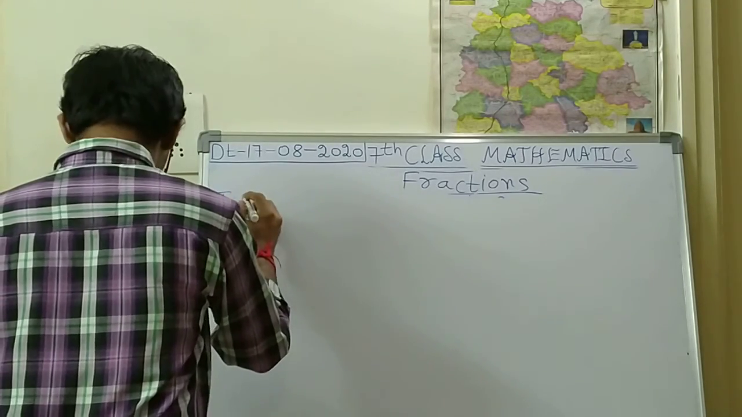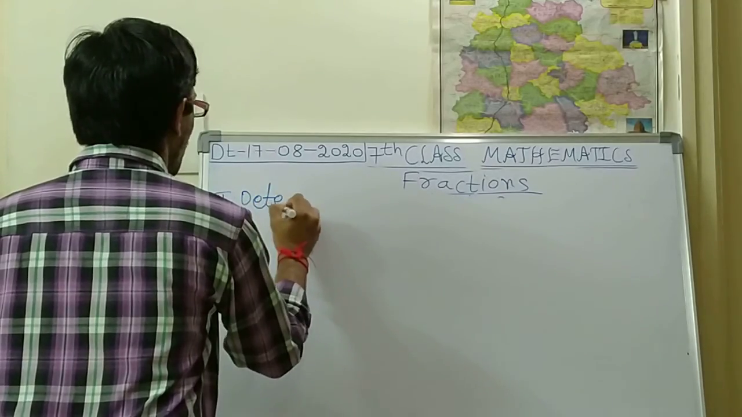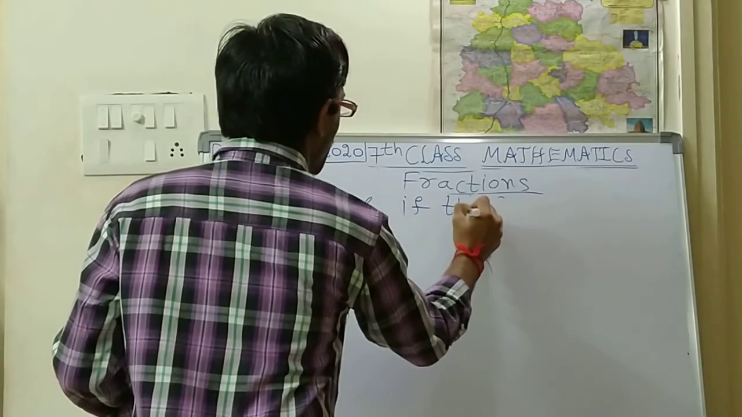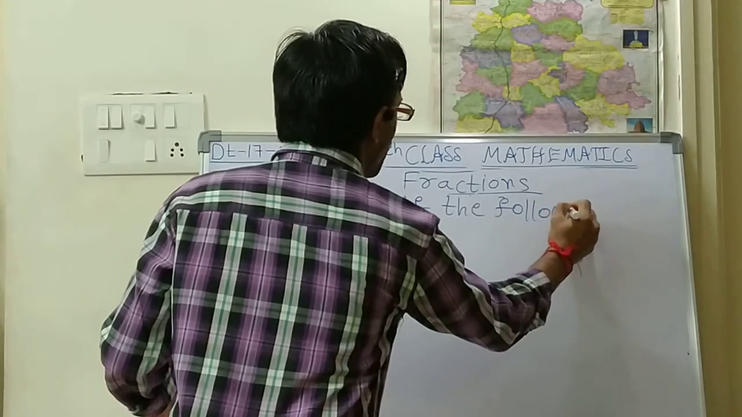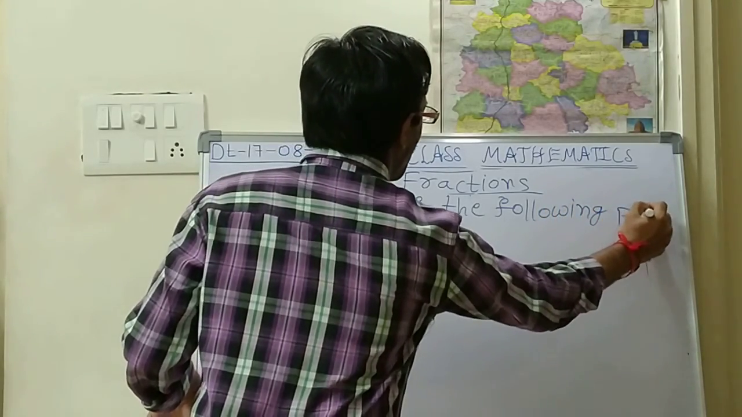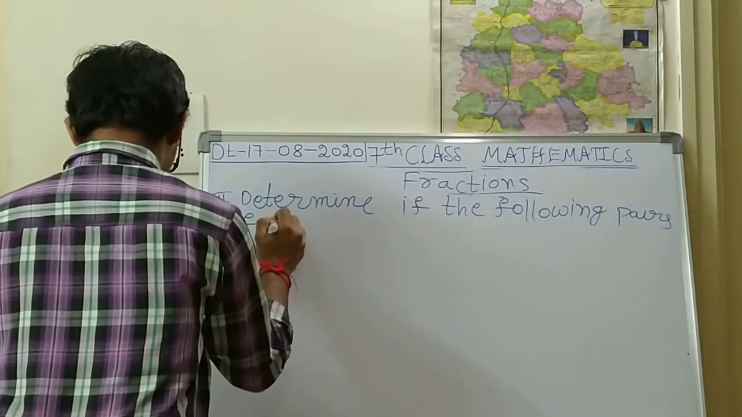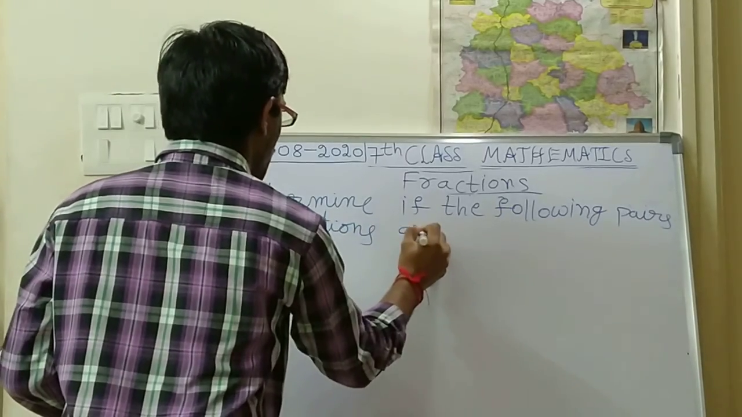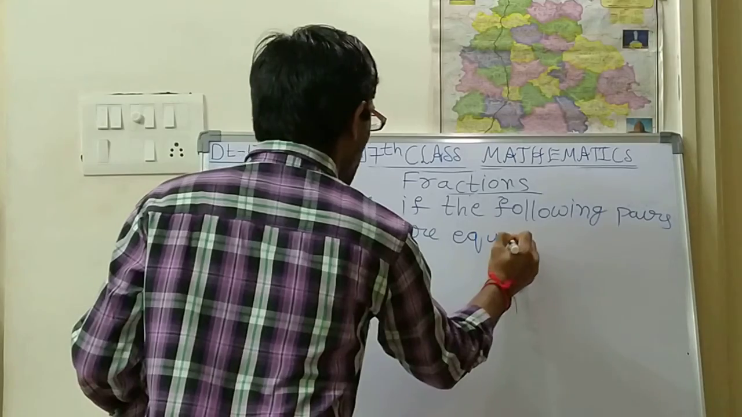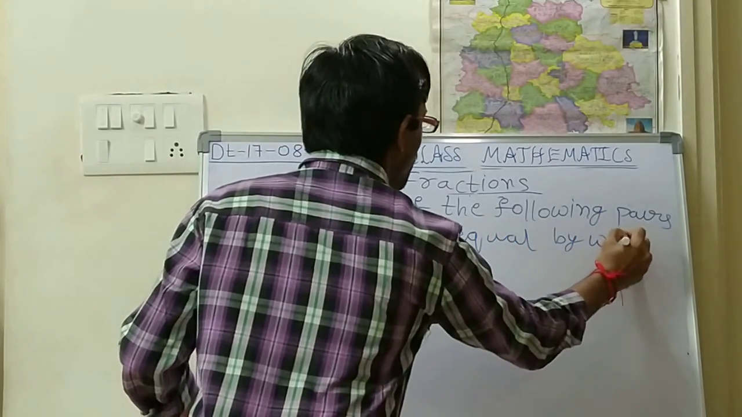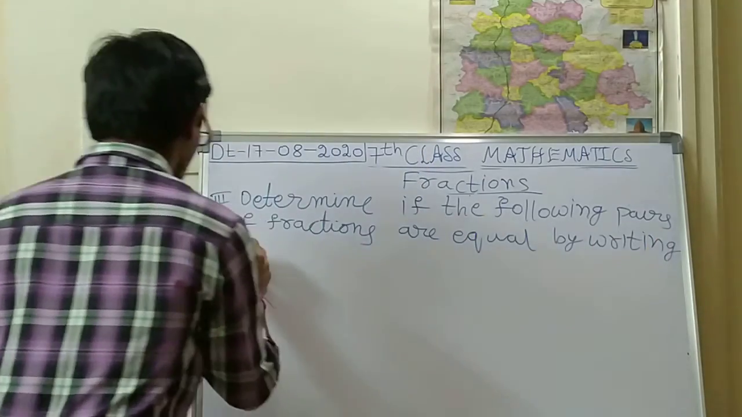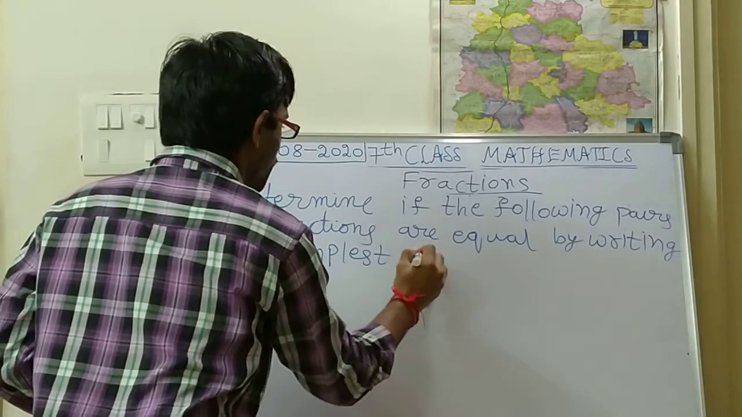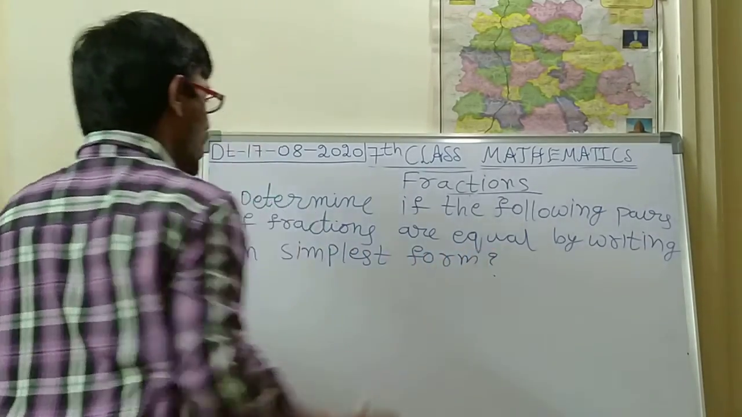Next, the third bit is: determine if the following pairs of fractions are equal by writing in simplest form. Okay, what is simplest form?